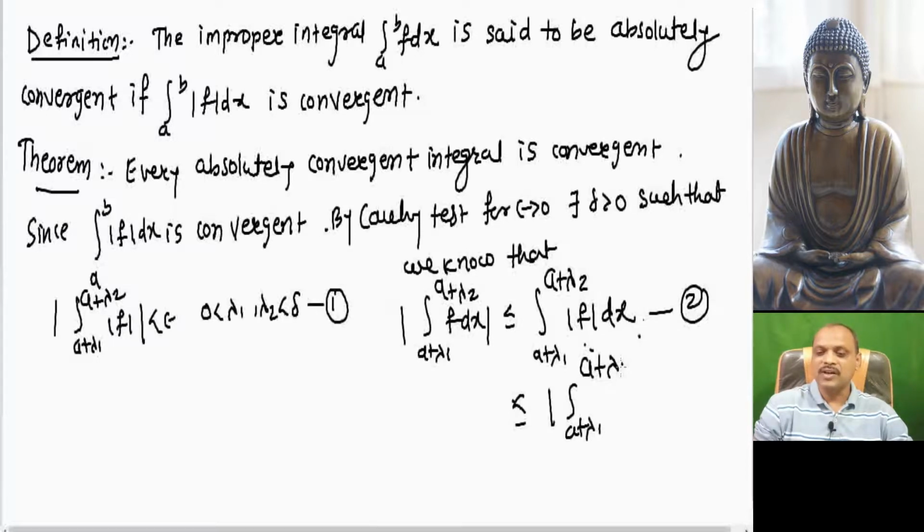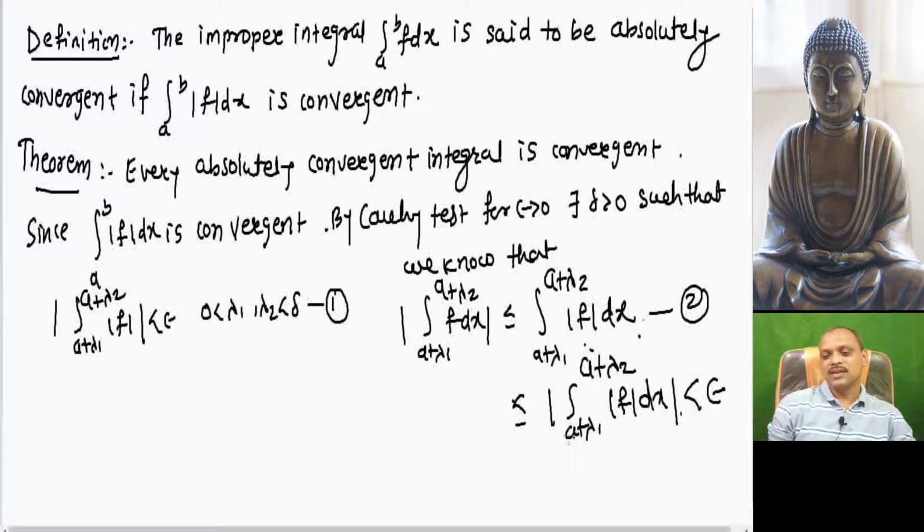Then you can see that this is less than epsilon. Here we directly get the relation between epsilon and this one.